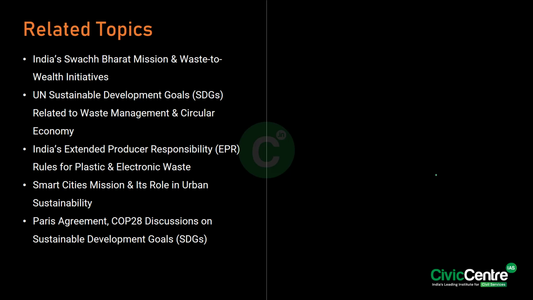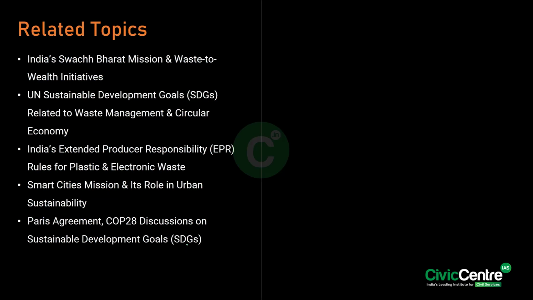Here the related topics which you can refer to are India's Swachh Bharat Mission and waste to wealth initiatives. So sustainable development goals related to waste management, circular economy, and India's extended producer responsibility rules for plastic and electronic waste. Then the Smart Cities Mission and its role in urban sustainability. And lastly, the Paris Agreement, COP 28 discussions on SDGs.